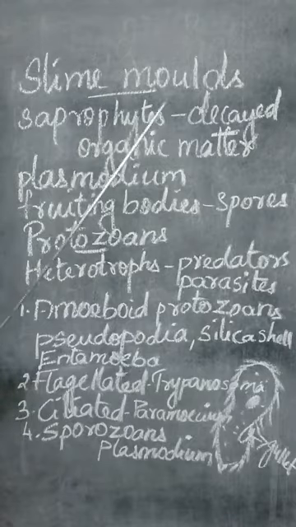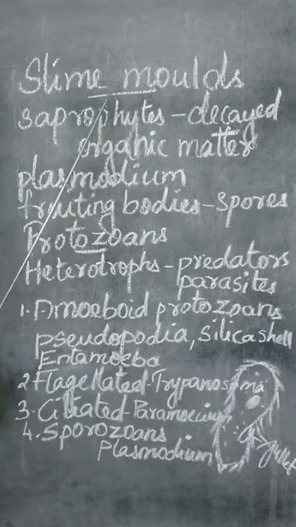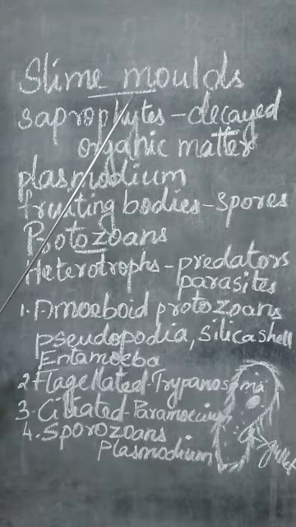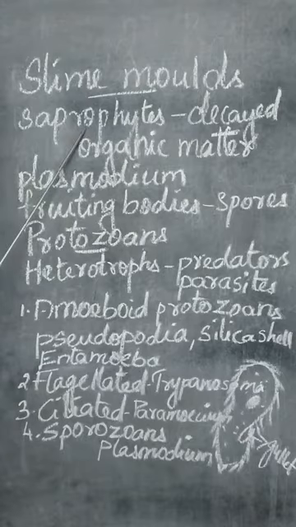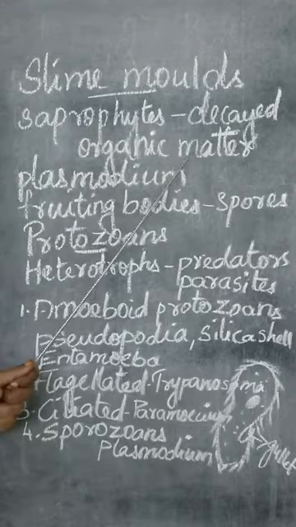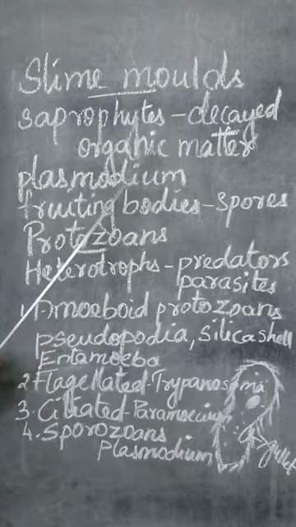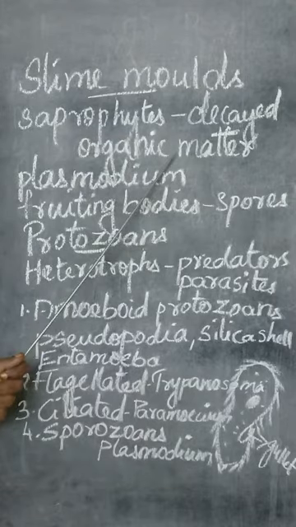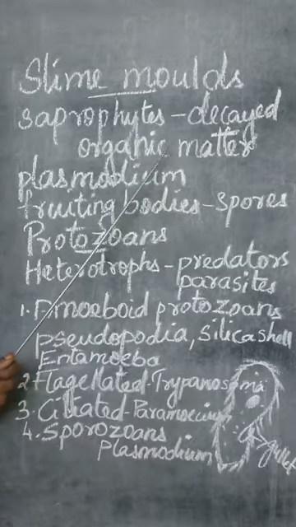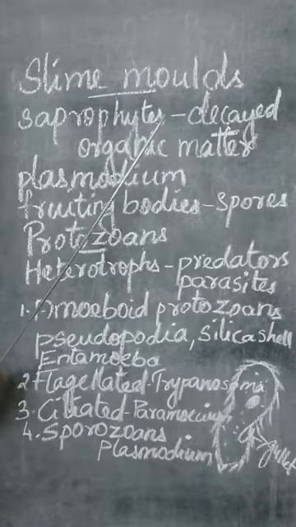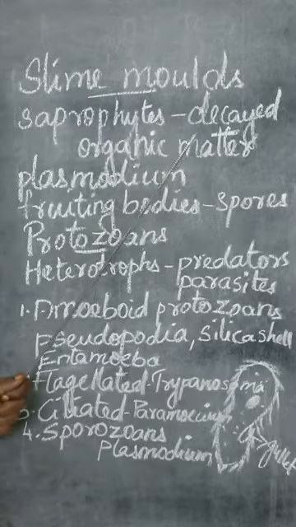Now when you see these slime molds, they are not surrounded by a cell wall. They do not have a cell wall. They have a mass of protoplasm. This mass of protoplasm will be moving along the decaying organic matter. If any decaying part of a plant is there on the soil, above that it will be moving, like twigs or leaves or any other part of the plant.